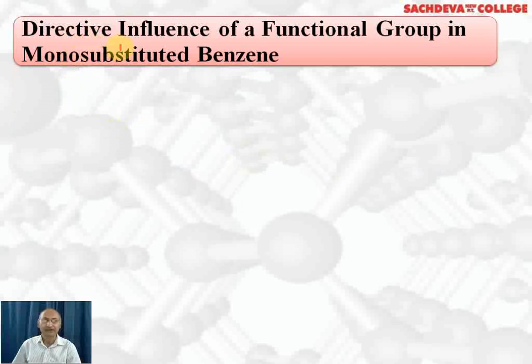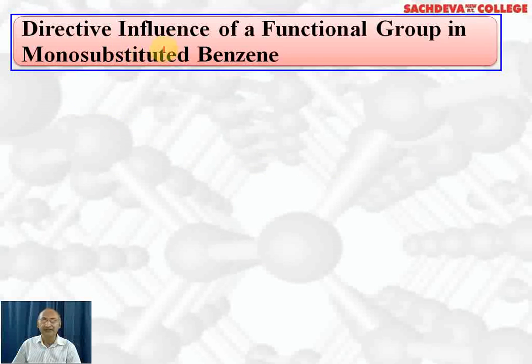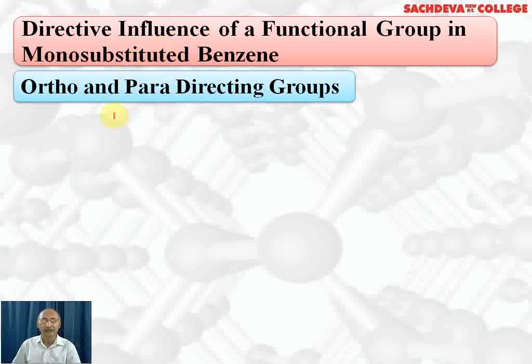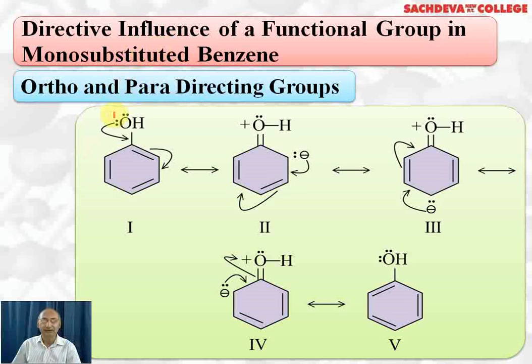Next, most important, we are going to take up the directive influence of a functional group in monosubstituted benzene. Its meaning is that whether the incoming electrophile will attack at the ortho, para position or meta position will depend upon which group is already present on the benzene ring. If an electron releasing group is present on the benzene ring, it will be ortho and para directing. Let's take up the example.